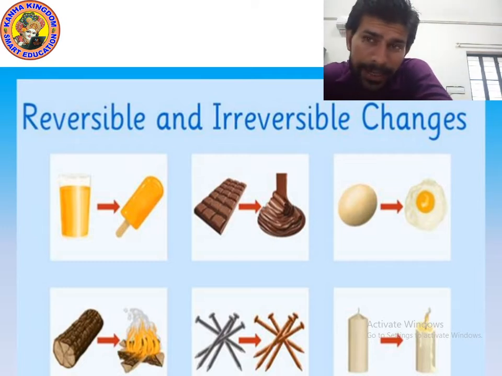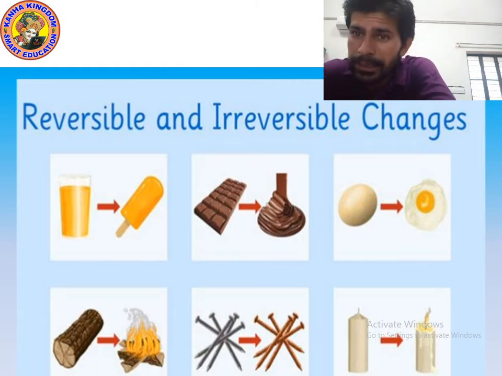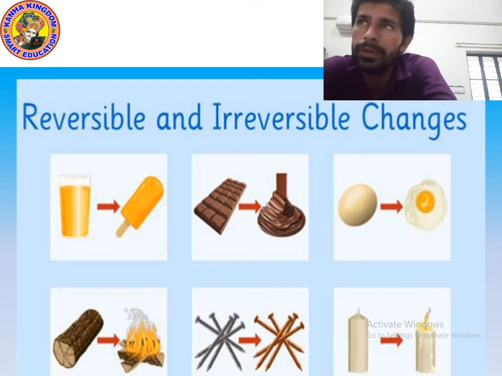Look at the picture of the iron nail. When an iron nail corrodes because of humidity, air and water, the iron nail changes into a rusted nail. Is it an example of a reversible or irreversible change? Tell me. Look at the picture of the candle. Candle burning, its size is decreasing. So tell me, is it a reversible or irreversible change?